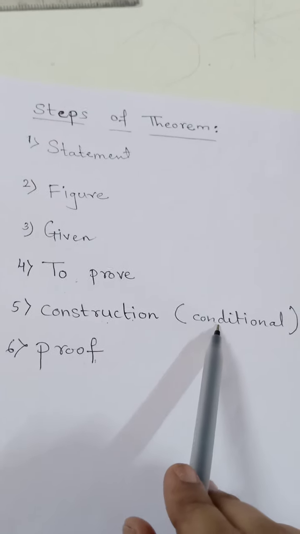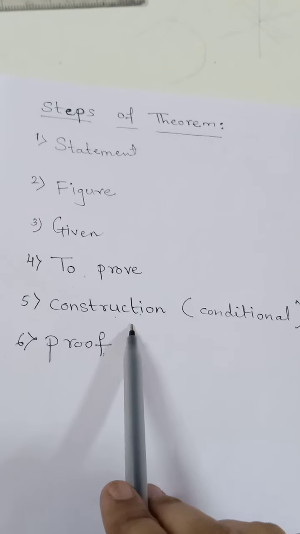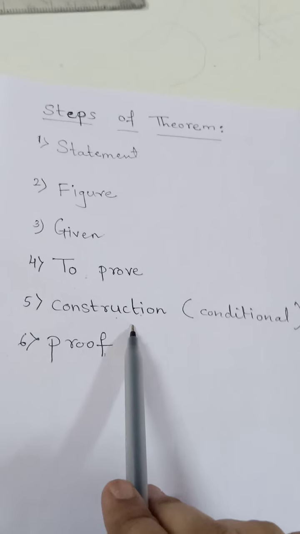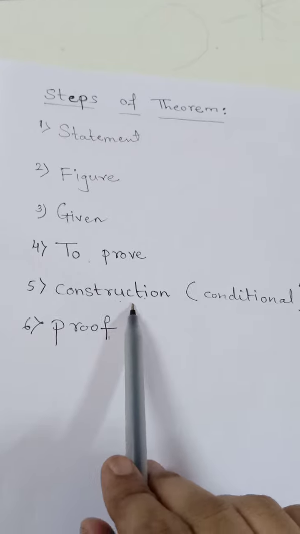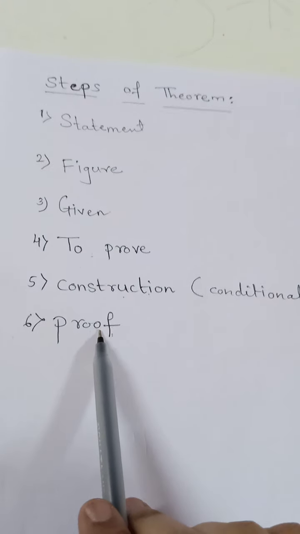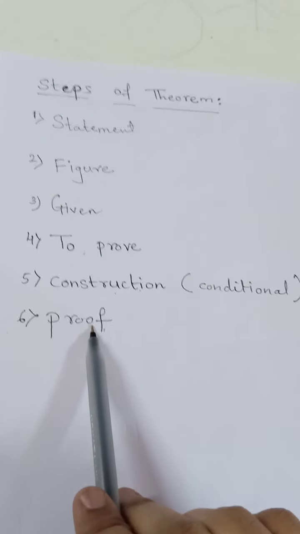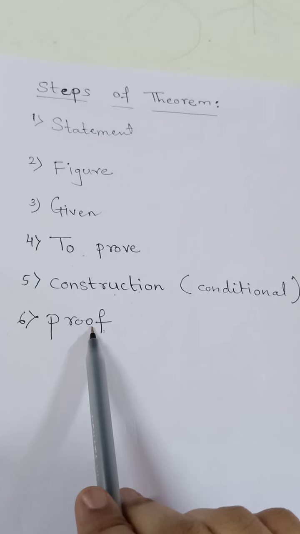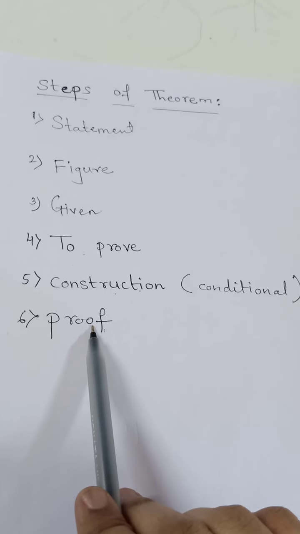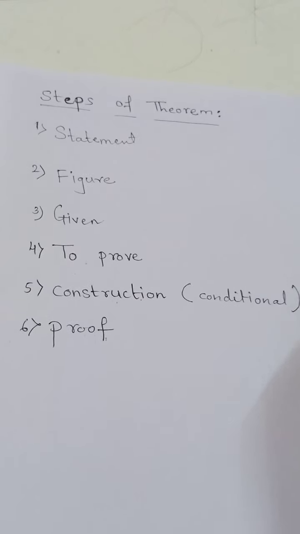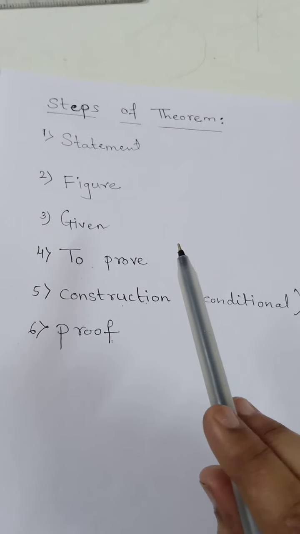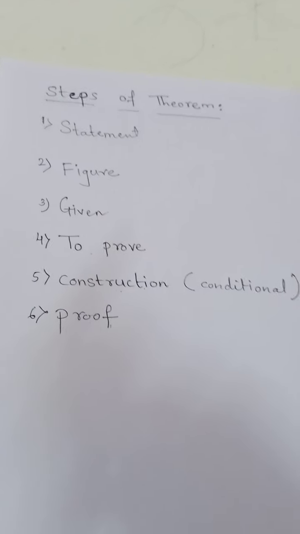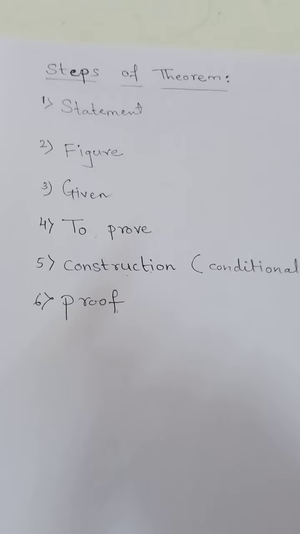Then the fifth step is construction, and this step is conditional. Conditional means it is not necessary that the construction will be there in every theorem. Wherever necessary we will take the construction step, otherwise not. And the last and very important step is our proof. Proof means we use the properties, terms or postulates which help us to prove the second statement, that is to prove. So like that, there are 6 steps of a theorem. Hope you have understood it. You have to learn it, and you have to copy it very carefully.